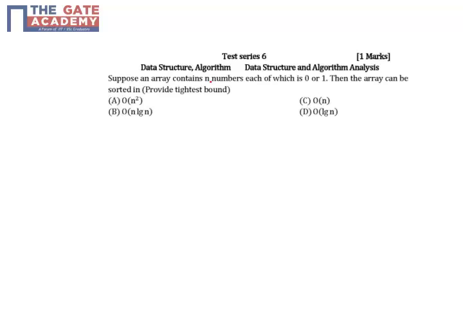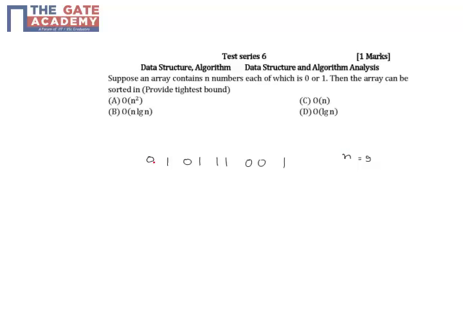So I'll take a simple example. Let's say this array contains 0 1 0 1 1 1 0 0 1. If these are the contents of my array, then n is equal to 9. You just have to solve this particular question with the help of a single iteration of quick sort.